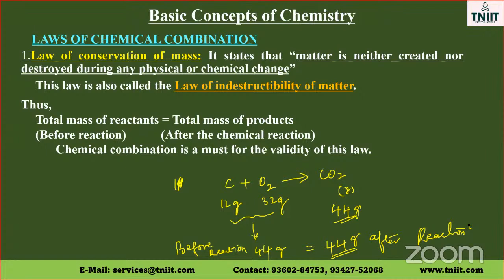What is the law of conservation of mass? Matter is neither created nor destroyed during any physical or chemical change. So this is a chemical change. This is an example of chemical change. Now, during the chemical change, matter is neither created nor destroyed. Here you can see the mass of the reactant before the reaction is 44 and mass of the product after the reaction is also 44. So total mass of the reactants will be equal to total mass of the product. This is called the law of conservation of mass.